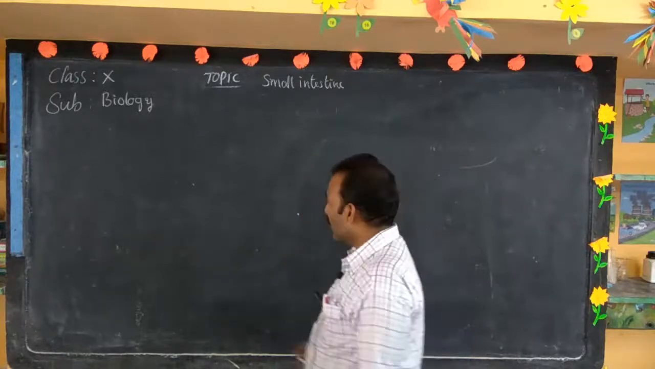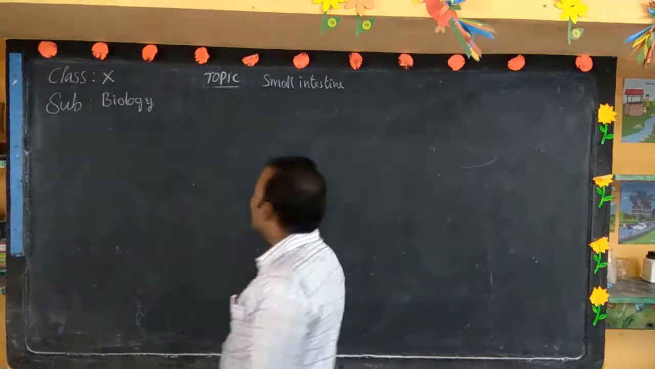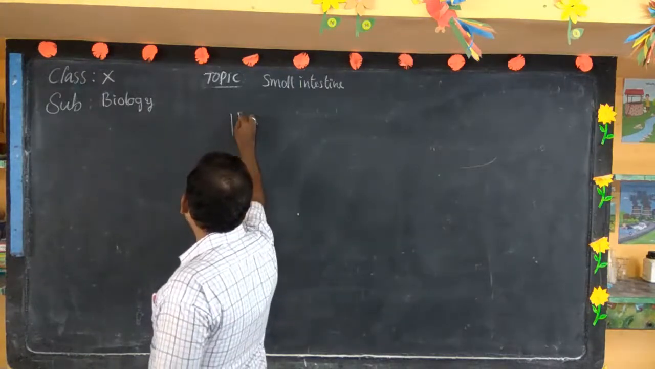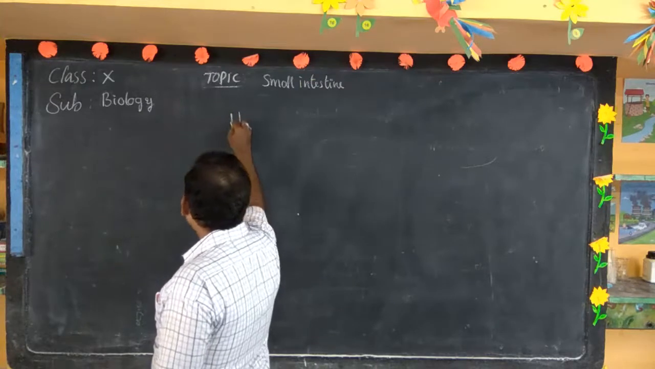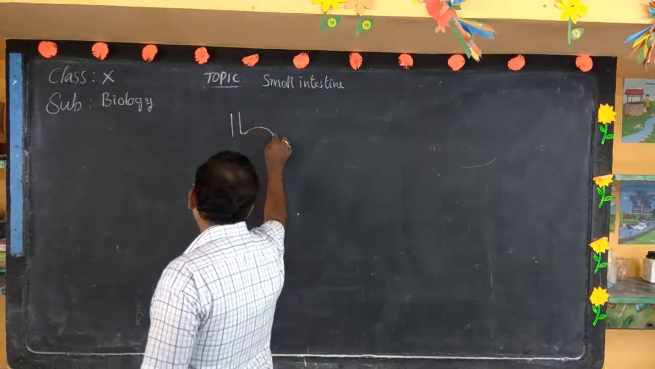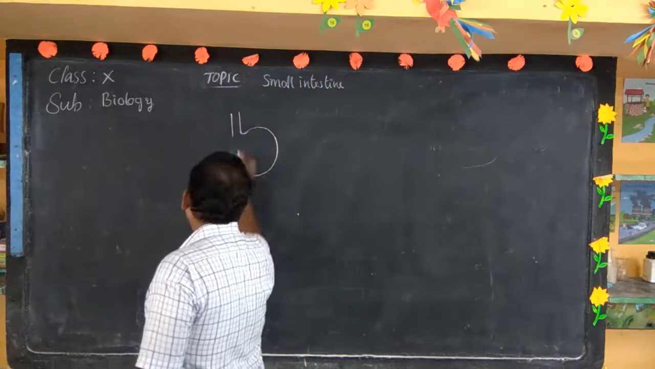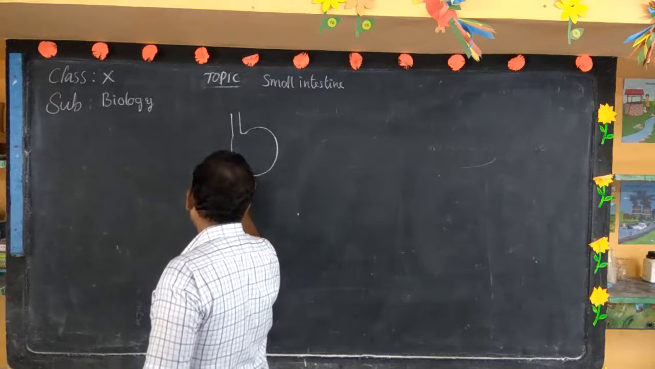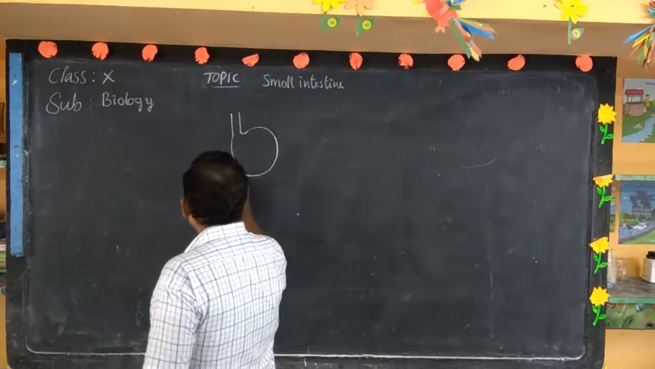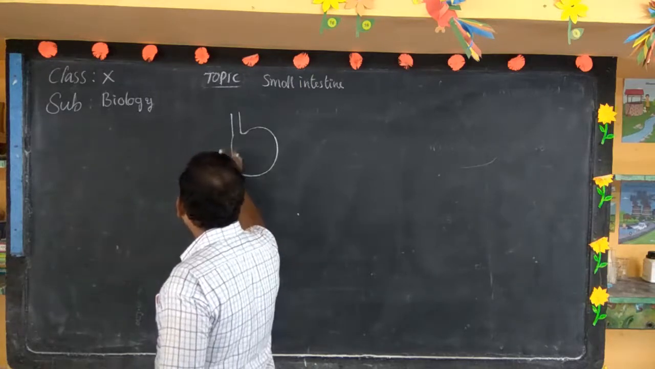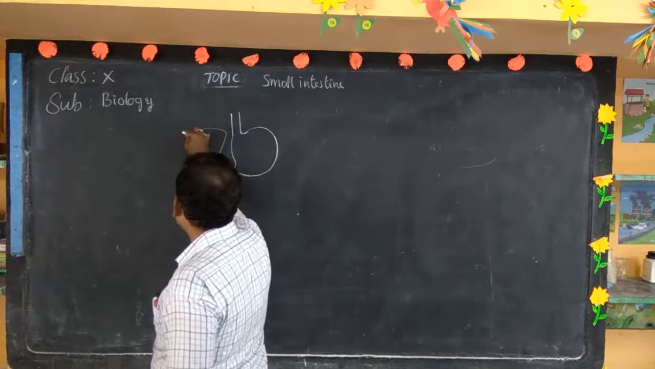Today we will discuss digestion in the small intestine. Last class we discussed digestion in the anterior part of the small intestine, that is the duodenum. Digestion in the duodenum is over. Today we will discuss digestion in the middle part of the small intestine, the jejunum.